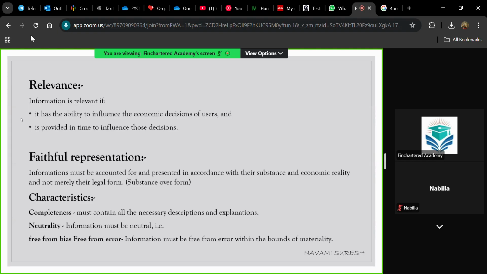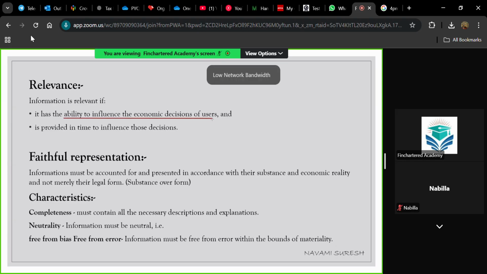If you are preparing a statement, only the information that can influence the economic decision of users needs to be included. That is the first point. Only then can we say that this information is relevant and it must be included in the statement.